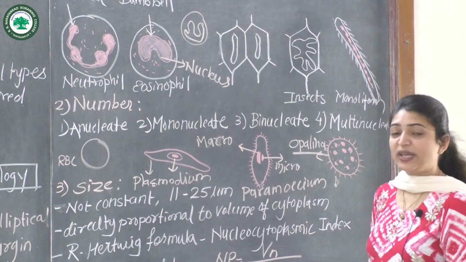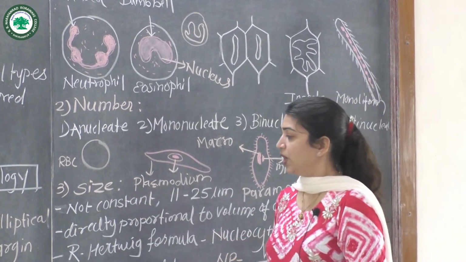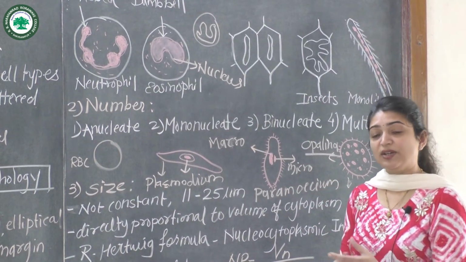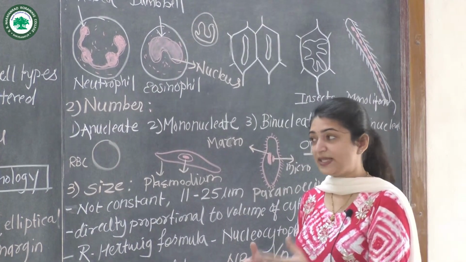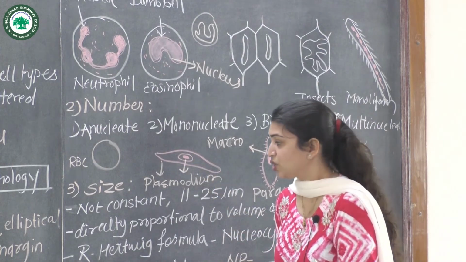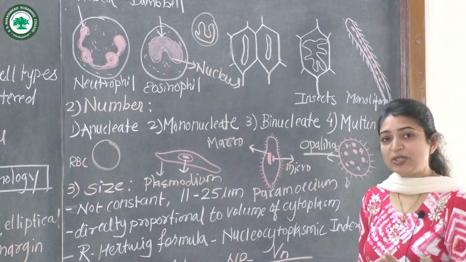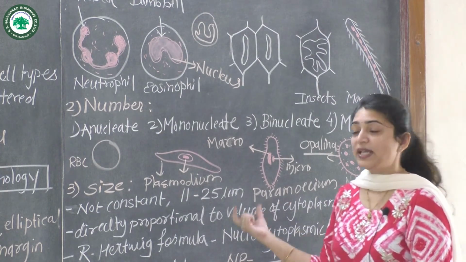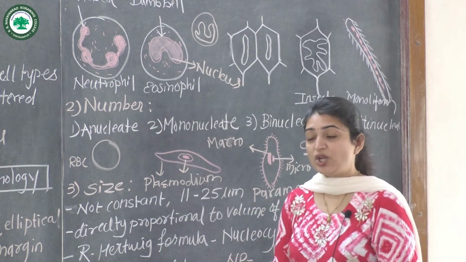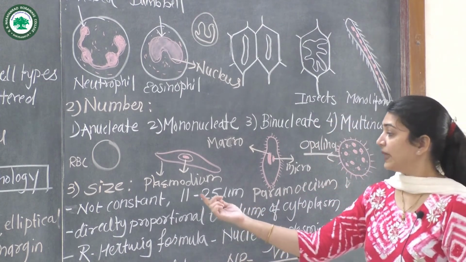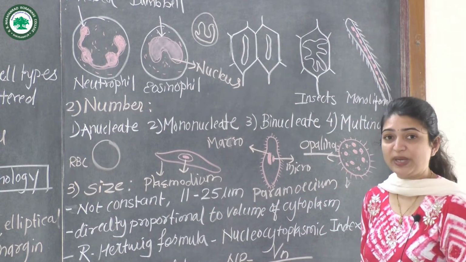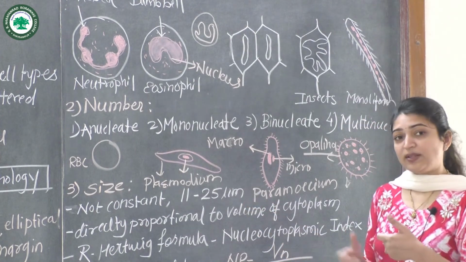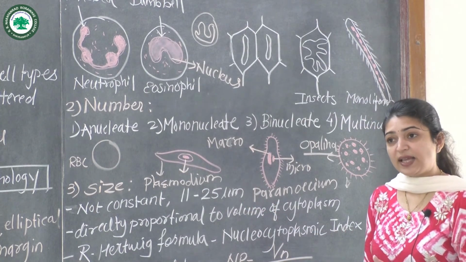After looking at the number of the nucleus, we will look at the size of the nucleus, the different sizes present. As shape and number are not constant but variable in different cells, the size is also not constant. The size varies from 11 to 25 micrometers.